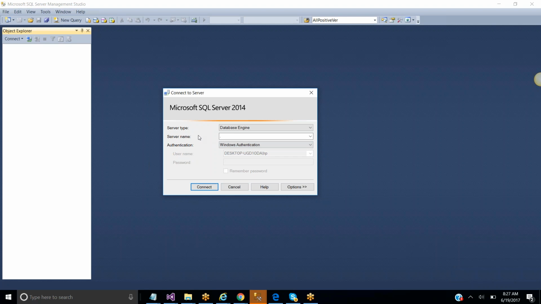Now, finally, we need to give the server type, server name, and authentication mode. If the authentication mode is SQL Server, then we need to provide the username and password. Clear, all of you? After giving all these details, just click on connect. Once it is connected to the SQL Server, it will list out all the objects that are available under this.